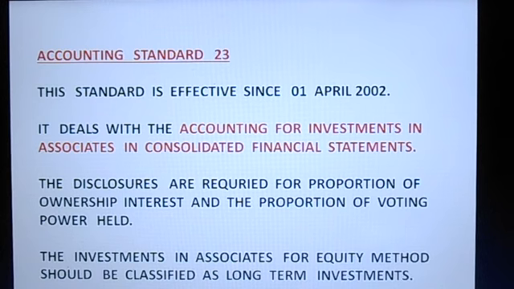Accounting Standard 23. This standard is effective since 1st April 2002. It deals with the accounting for investments in associates in consolidated financial statements. The disclosures are required for proportion of ownership interest and the proportion of voting power held. The investments in associates for equity method should be classified as long-term investments.